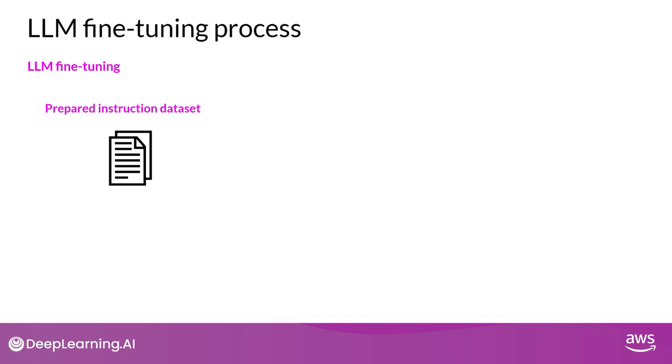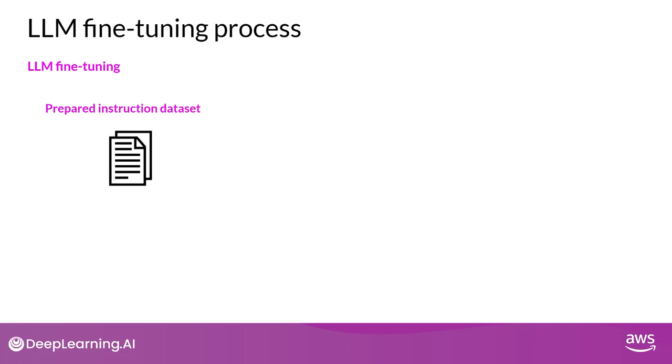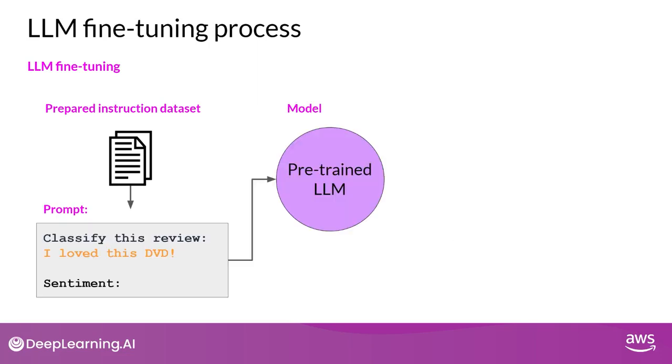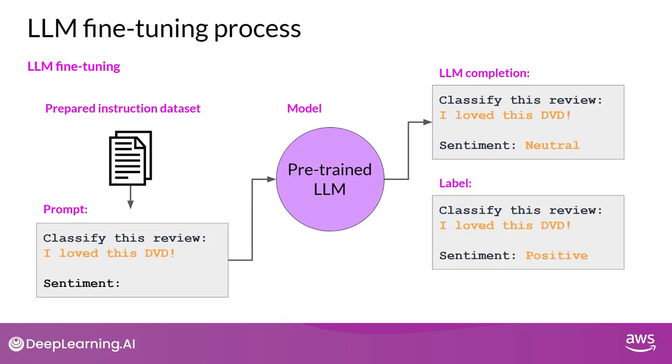Once you have your instruction dataset ready, as with standard supervised learning, you divide the dataset into training, validation, and test splits. During fine-tuning, you select prompts from your training dataset and pass them to the LLM, which then generates completions. Next, you compare the LLM completion with the response specified in the training data. You can see here that the model didn't do a great job. It classified the review as neutral, which is a bit of an understatement. The review is clearly very positive.